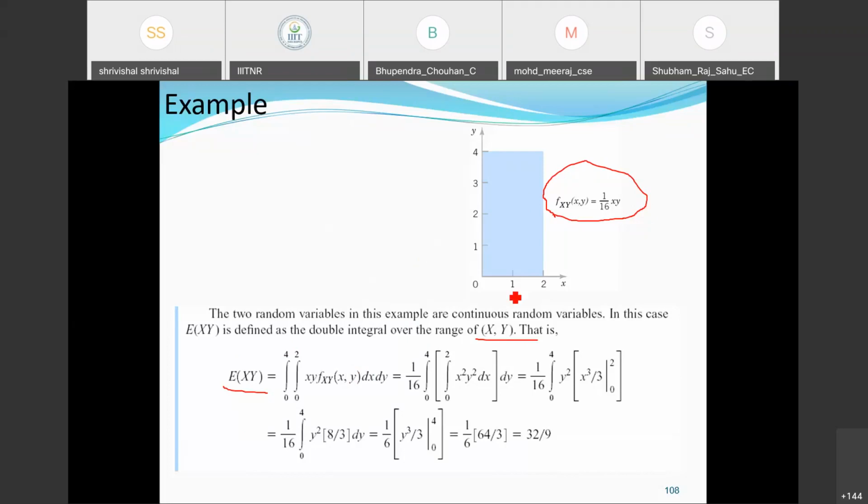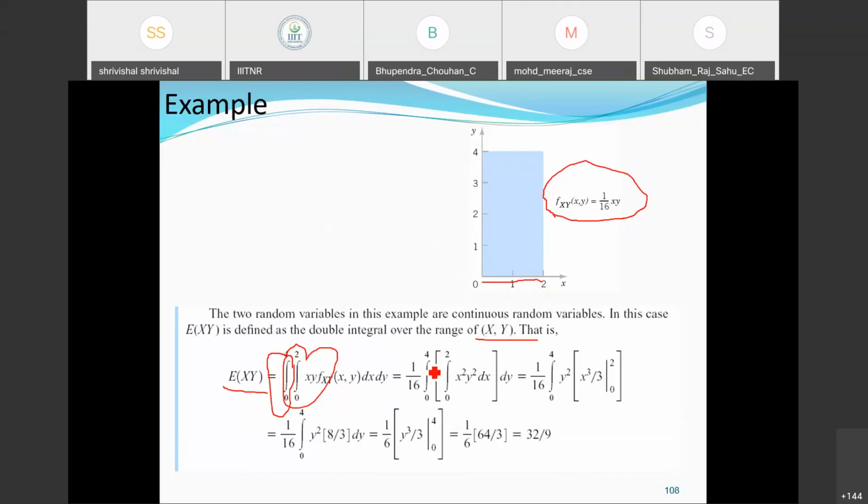What is the range of x here? You can see x is ranging from 0 to 2, and y is ranging from 0 to 4. So E[xy] is the integral of xy into f(x,y), dx dy.